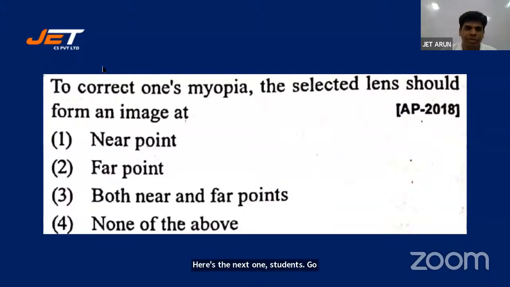To correct one's myopia, the selected lens should form an image at near point, far point, both near and far points, none of the above.